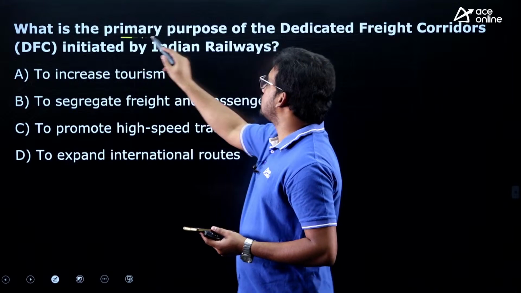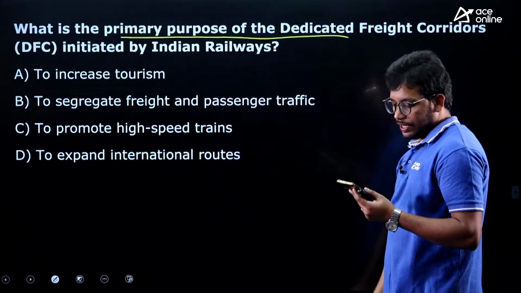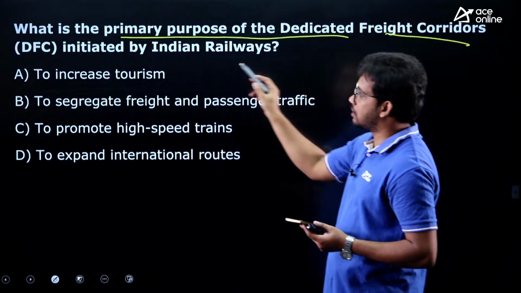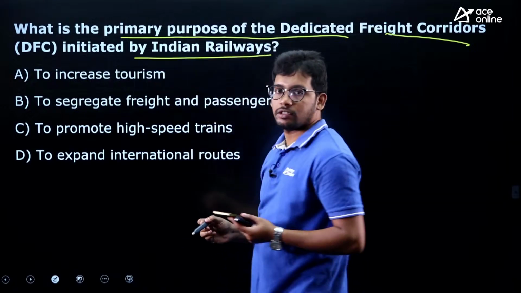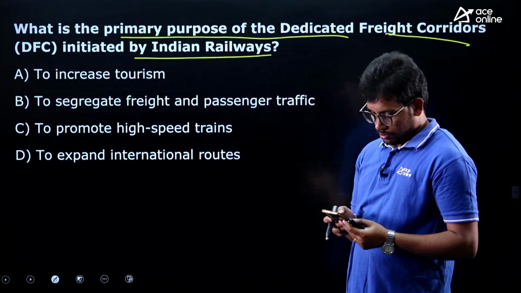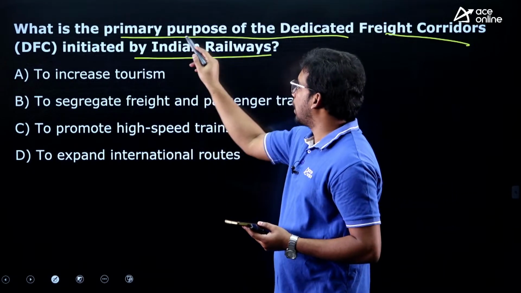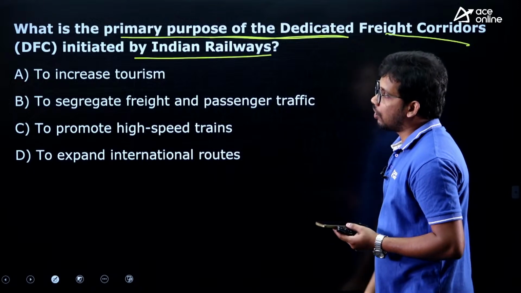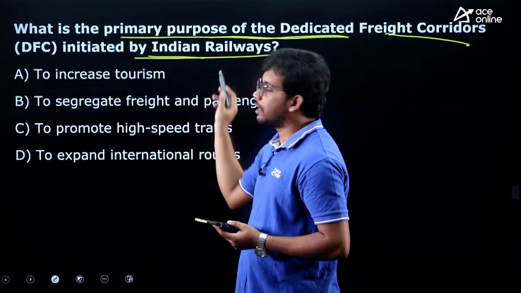Next, what is the primary purpose of dedicated freight corridors initiated by Indian Railways?